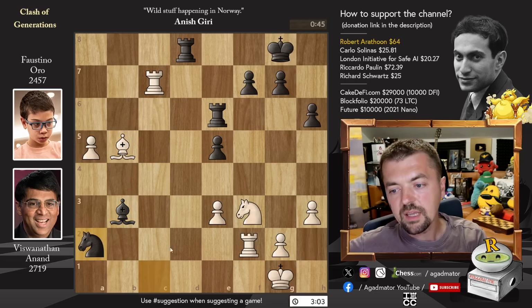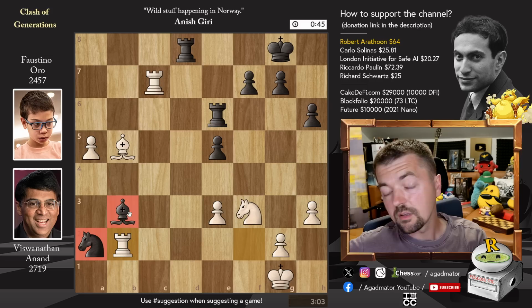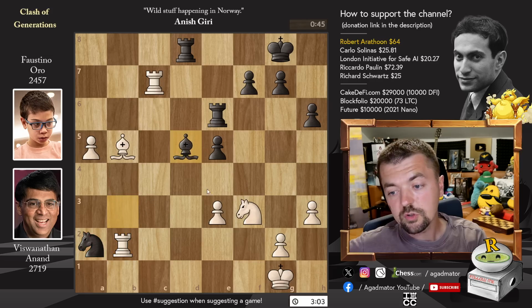For example, knight to a2, you will play rook to b2. You attack the bishop, again, the defender of the knight, and once the bishop moves, you're going to play pawn to e4, and that's it. The bishop cannot continue defending.